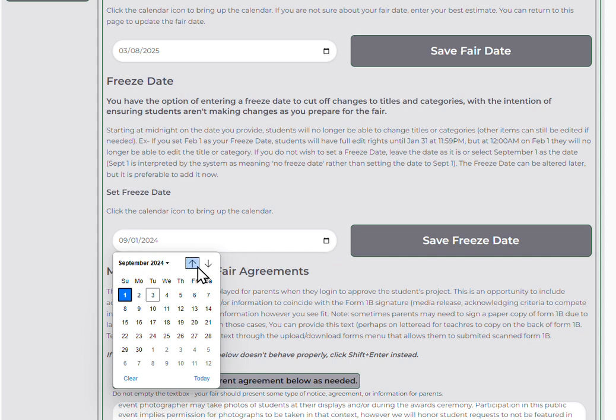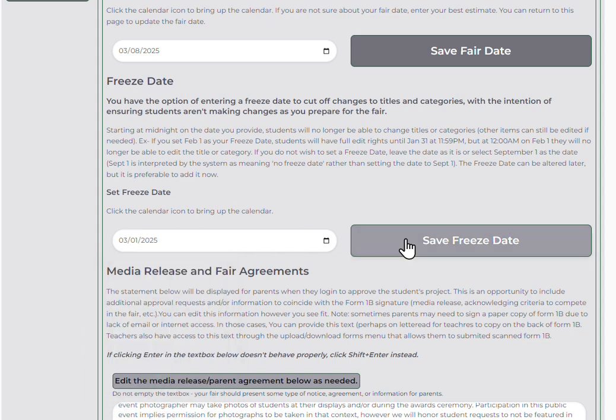If I'm going to create a freeze date, I just select it in here. Maybe I want a week ahead. I hit Save Freeze Date. When students log in and they're on the screen that has the title and categories, they will see a little flag indicating what the freeze date is.